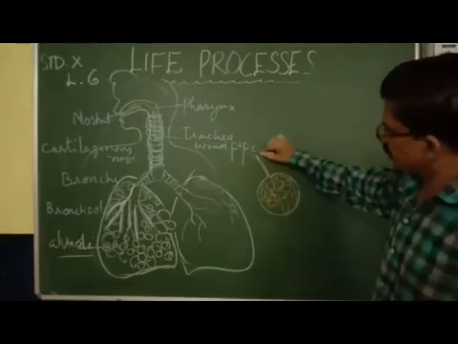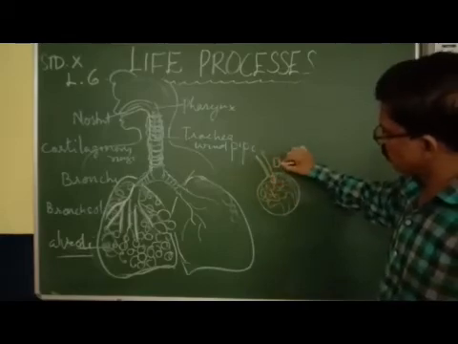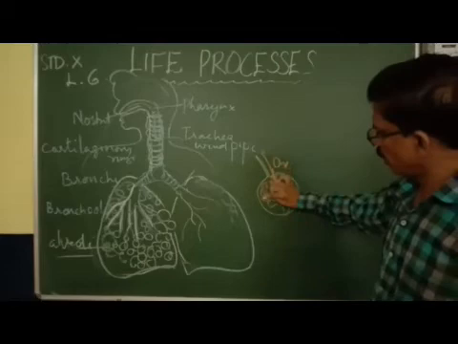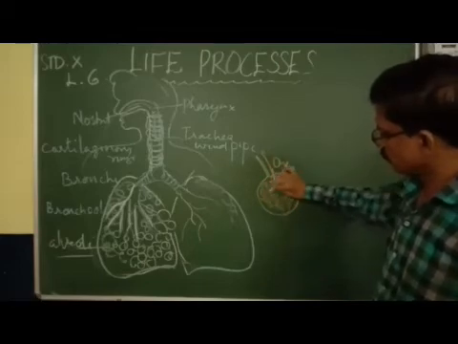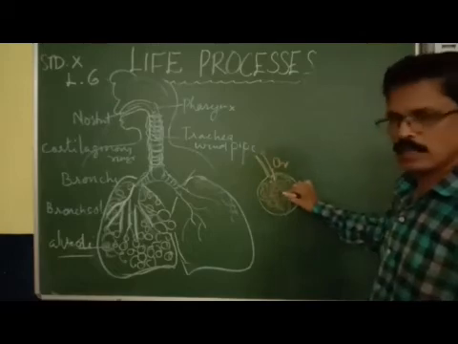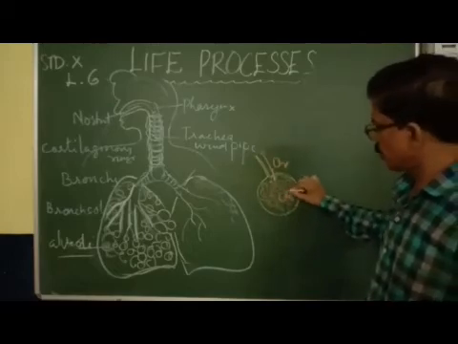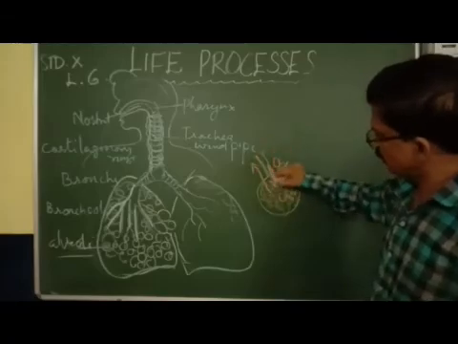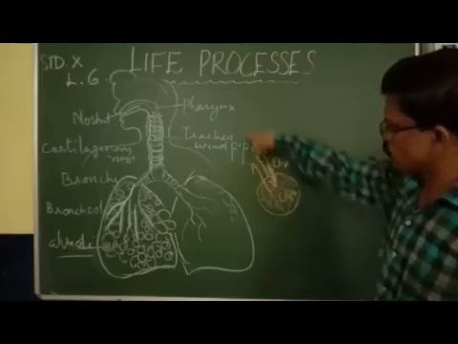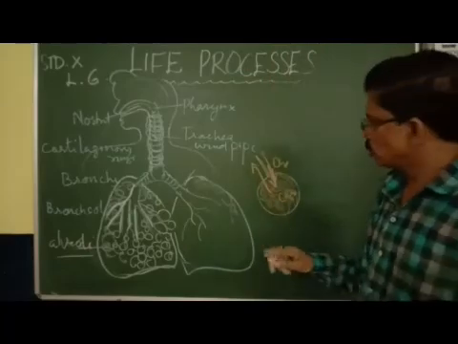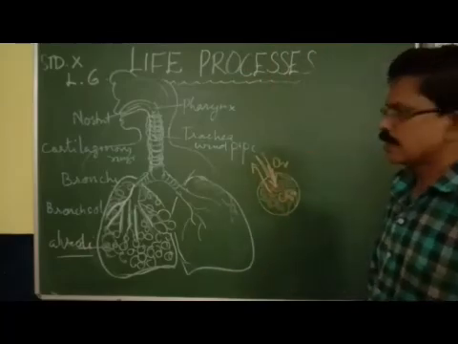The alveoli contain more oxygen. Now, oxygen diffuses into the alveoli and the blood around the alveoli contains carbon dioxide. This carbon dioxide will go back. So oxygen enters the alveoli and carbon dioxide goes to the lungs. So gaseous exchange takes place in the alveoli.